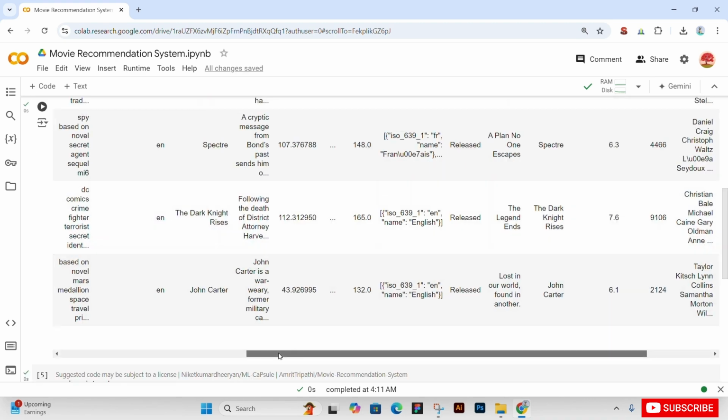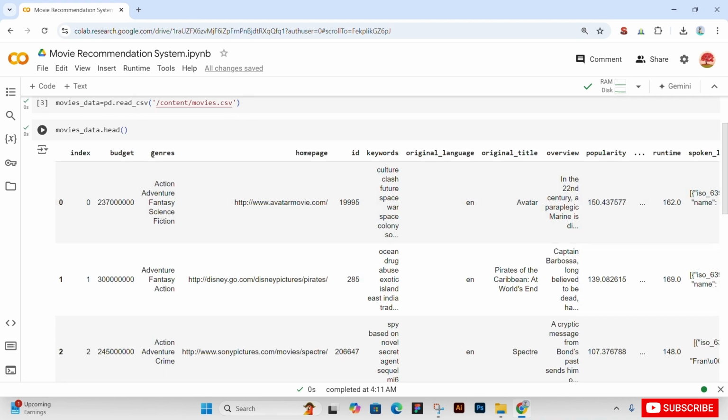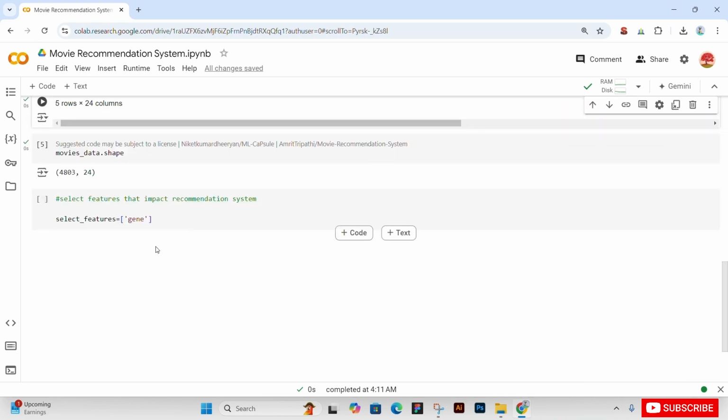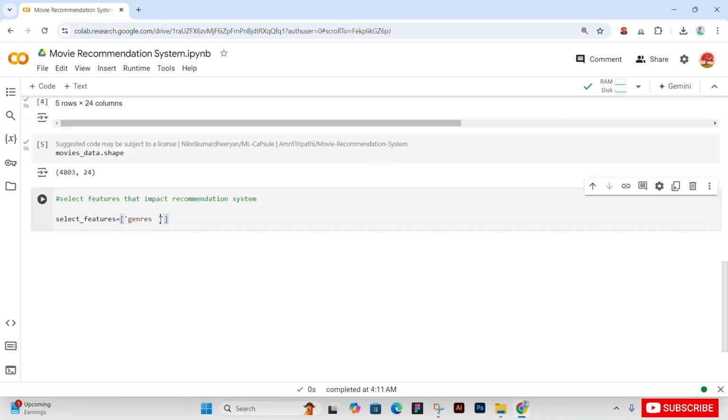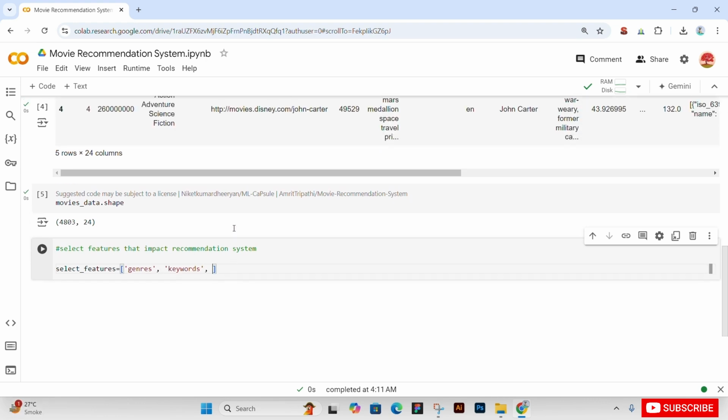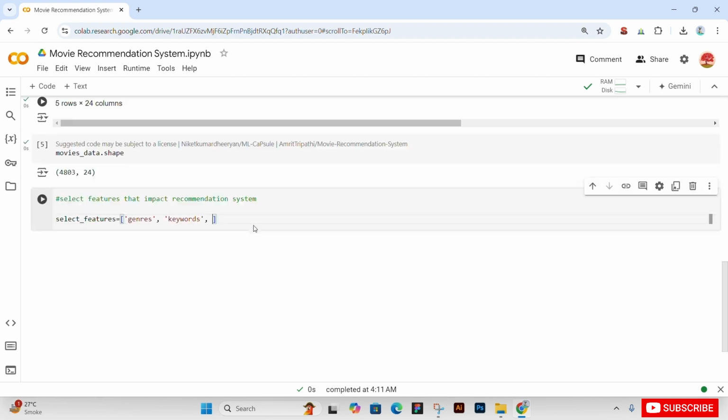Popular directors matter, and genre, whether it is action, thriller, every kind of genre affects movie recommendation. So we'll pass it our list: keywords, tagline, cast, director. Then we will print our features.